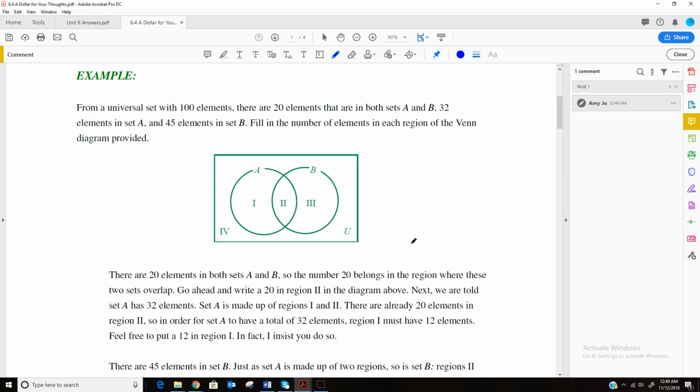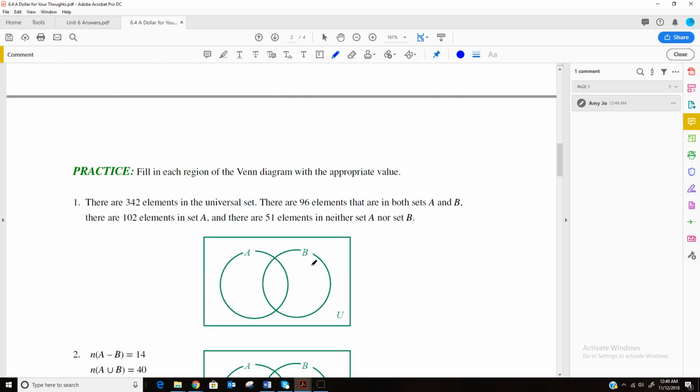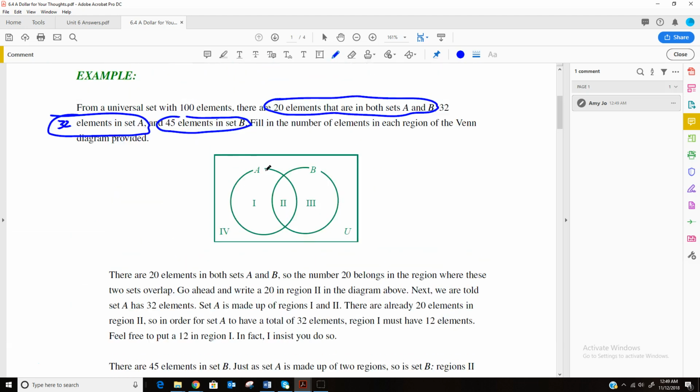So from a universal set with 100 elements, there's 20 elements that are in both sets, 32 in set A and 45 in B. So we've got 20 that are in both, 32, I'm going to write this over here, 32 that are in A, and 45 that are in B. Now that doesn't mean we just want to slap those into each of the categories. The 20 elements in set A and B is important. We're going to put that in the center here. So in region 2, there's going to be 20 elements.